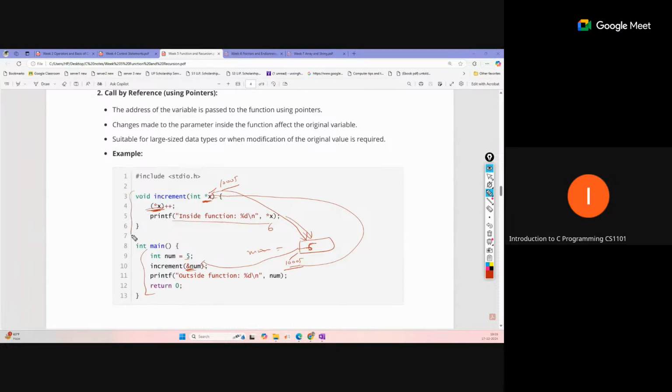Here this is a totally separate function, but it is updating the value with the help of the address assigned inside main. So this int num is the local variable of main, but it is updated by another function because we pass the address of that. So in some cases you can use pointers. This is called call by reference or call by address, with the help of a pointer.